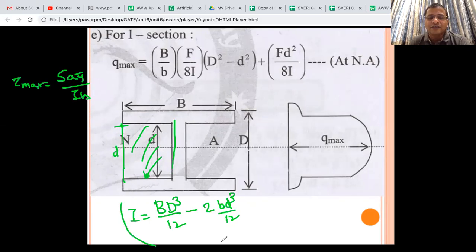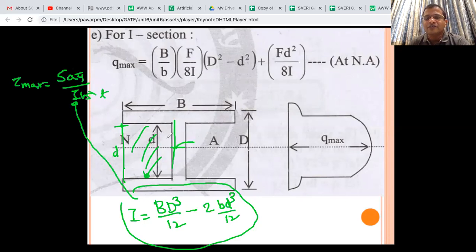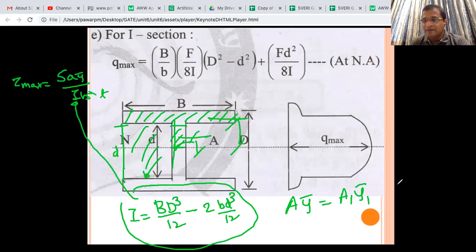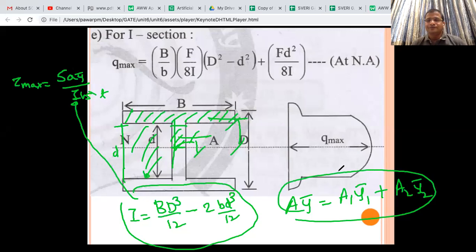You can substitute I here, and at the neutral axis, whatever thickness is given, you can substitute that and get it directly. And for A y bar, you multiply this area by this distance plus this area by this distance, so A y bar is A1 y1 bar plus A2 y2 bar. You have to take the addition of the two.